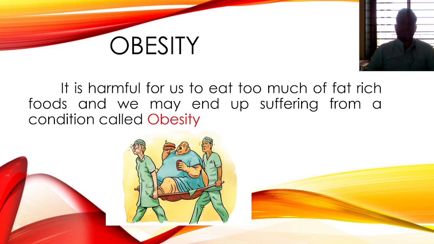Next thing is obesity. Obesity is one type of disease, we can say. Why? Because when we consume fat rich food, all the fat starts to deposit and it will be stored in our body. It is harmful for us to eat too much fat rich food, and we may end up suffering from a condition called obesity. Obesity means increase in the body weight. The fat is stored everywhere in our organs.